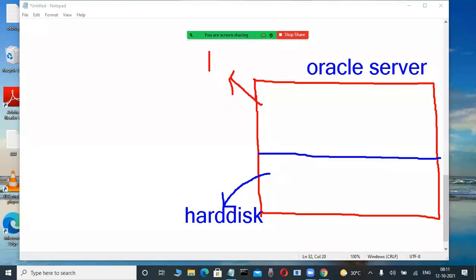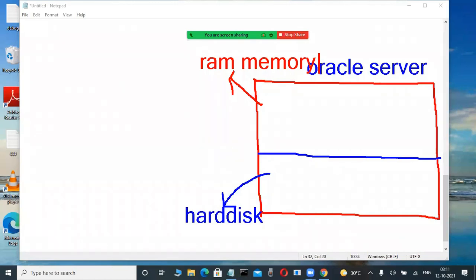Whenever we are installing Oracle or SQL Server or MySQL, any database software, two parts are created. Some files are created in the hard disk, and some statements are executed in the instance only. That is called the RAM memory area. Okay, fine. We are first-time programmers.